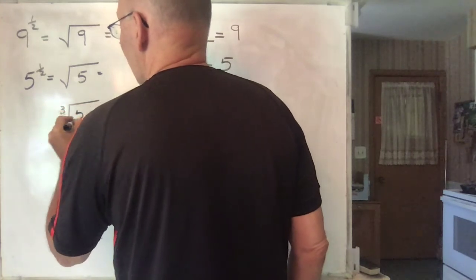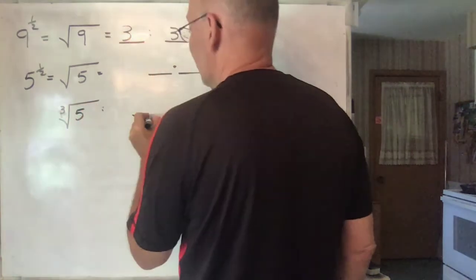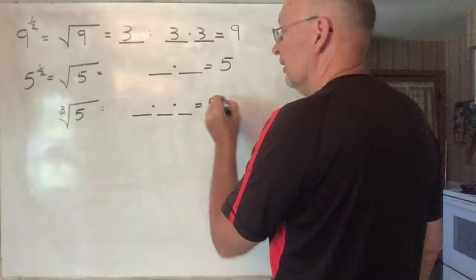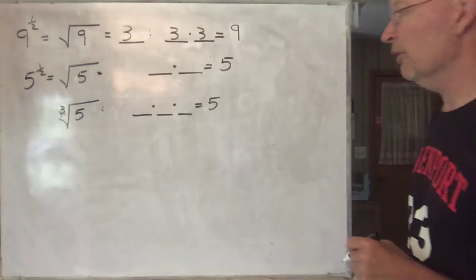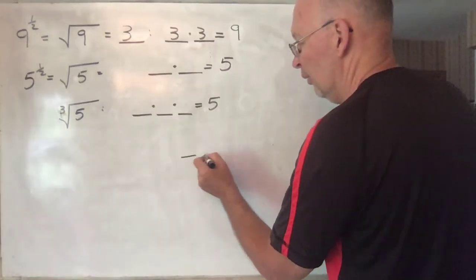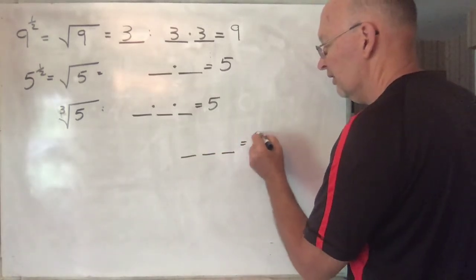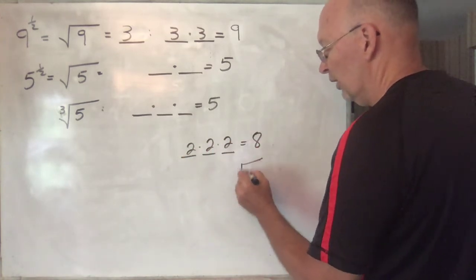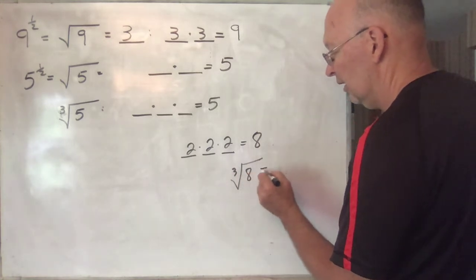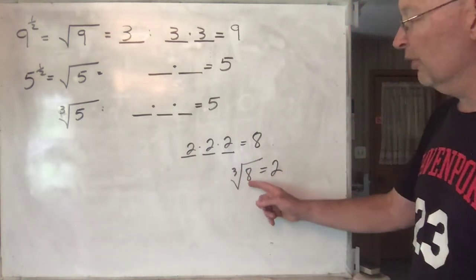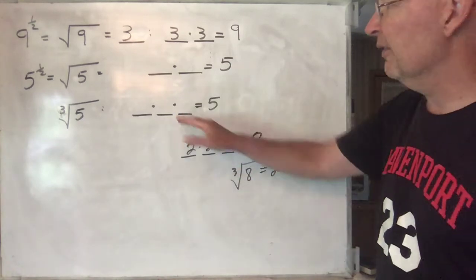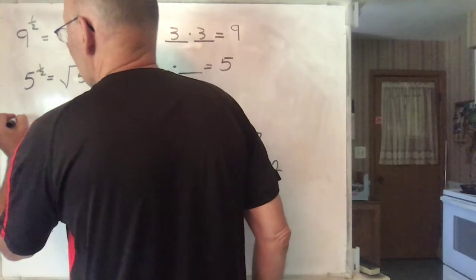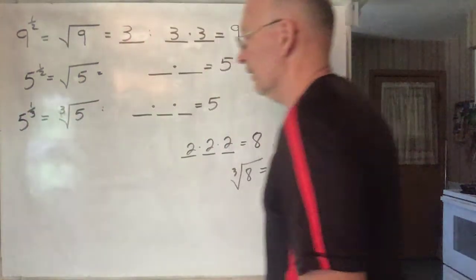Okay, the cube root of 5 is the number that you need so that when you multiply it by itself 3 times, you get 5. Okay, again, I don't know what that number is. If you ask me what's the cube root of 8, I'd be able to give it to you because 2 times 2 times 2 gives me 8. So I could write that the cube root of 8 is equal to 2. The cube root of 5 is some number less than 2. And again, you can write this as 5 to the 1/3 power, something like that.